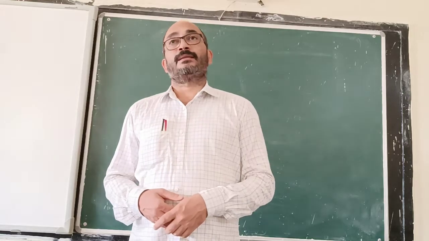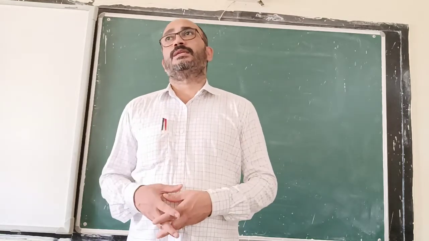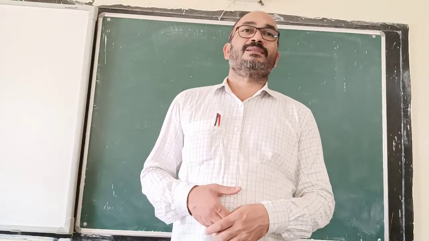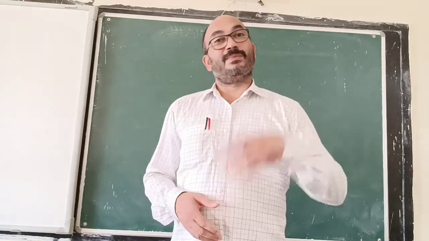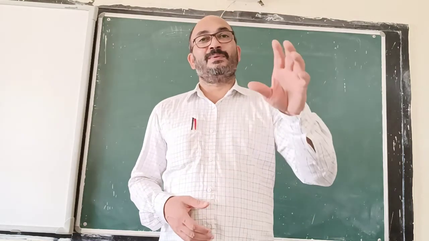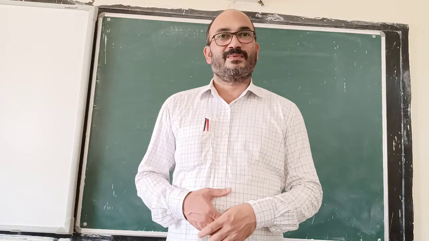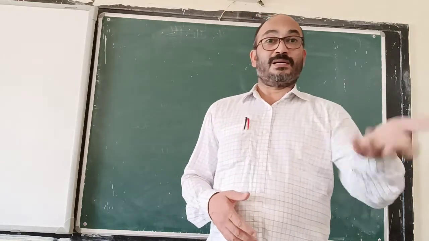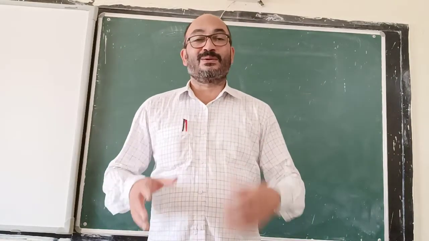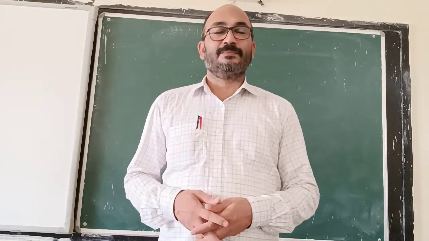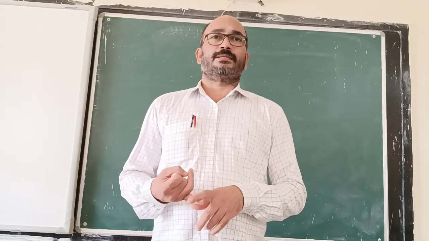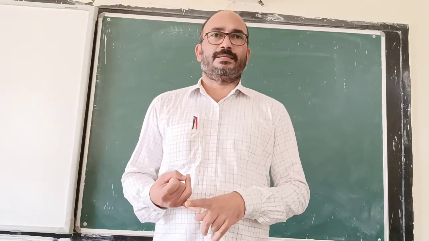Suppose when the budget is put to vote, the majority are against the budget, then the budget cannot be passed. If the budget cannot be passed, that means the government has no majority support. If the budget is not passed, the government has to resign. We are not going deeply into that matter. So passing the budget, the Union budget, is the financial power of Parliament.